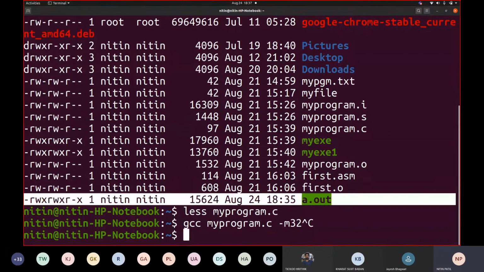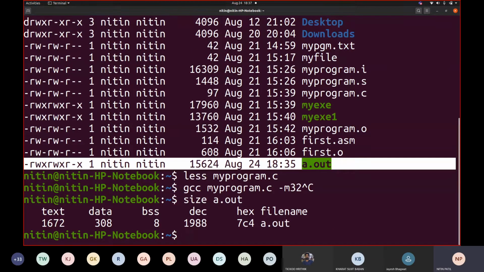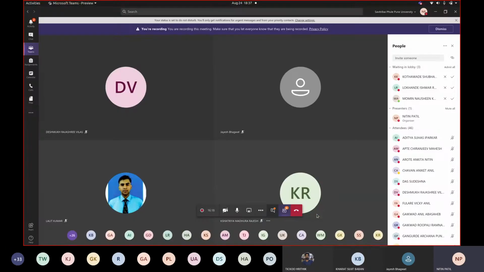Now if I try to see the contents of this file, I write a command called size a.out. My program is always divided into three different parts: text, data, and BSS. If you recall, what was BSS? Can anybody tell me what is BSS? It is block starting with symbol.